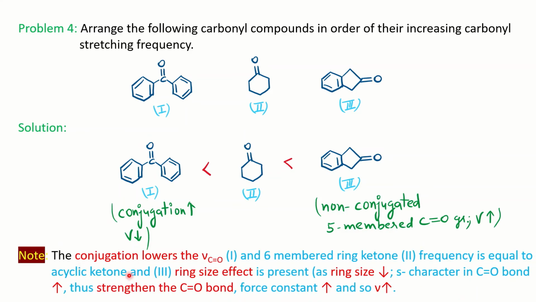So you can say that conjugation lowers the frequency in structure 1, and the second one, the 6-membered ring, is almost equal to an acyclic ketone, 1715. In the third structure the ring size effect is present. As the ring size decreases, the s character in the carbonyl bond increases, and this increases the strength of the carbonyl bond. So basically the force constant increases, and so the frequency increases. So this is the order, and 2 concepts are involved here: one is conjugation and another is the ring size effect.